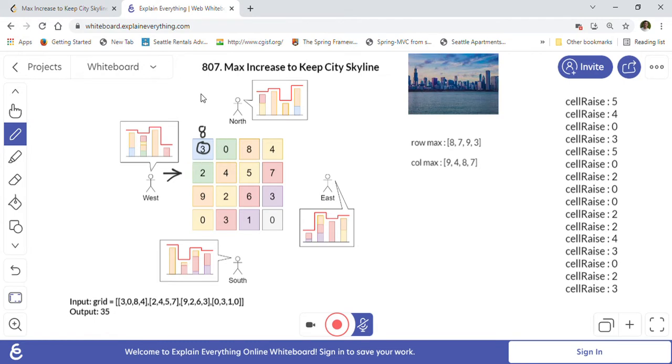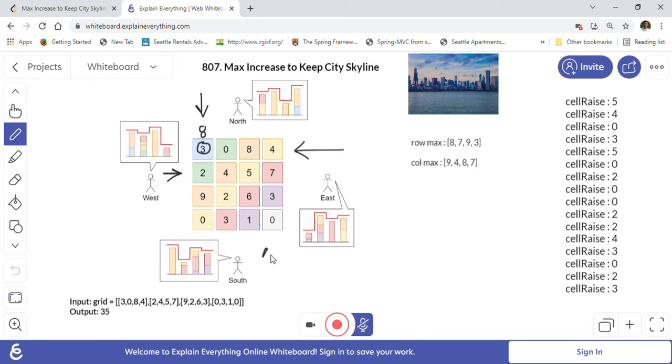And if we are looking from the north side, the skyline will still look the same, because previously we used to have 9 as the highest building that we could see. We will still be able to see 9 as the highest height of the building from the north. Similarly, if we make this 8 and look from the east, we can still see the 8 we used to see before, so it's not changing any skyline.